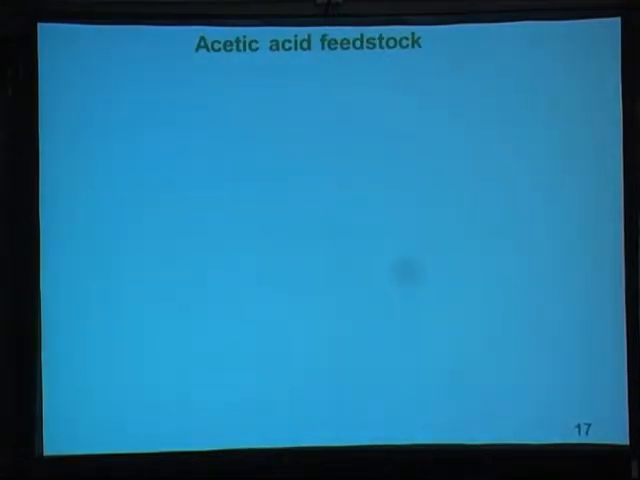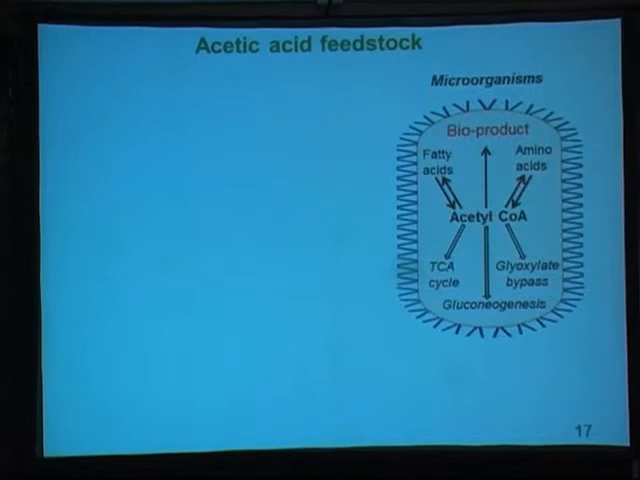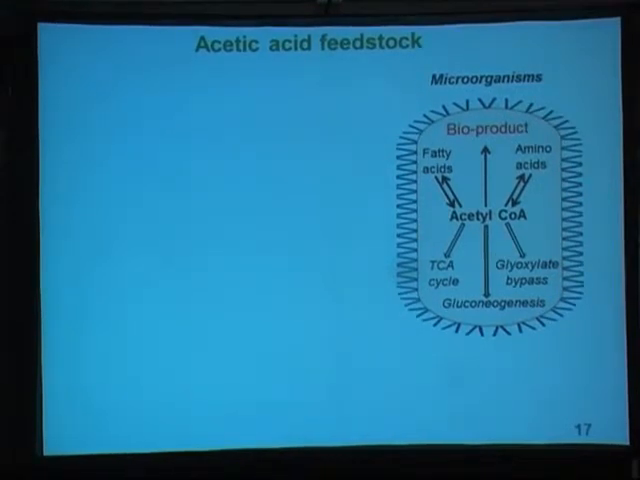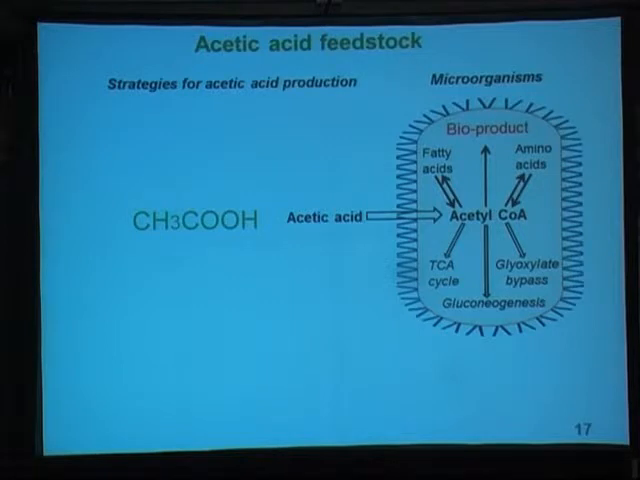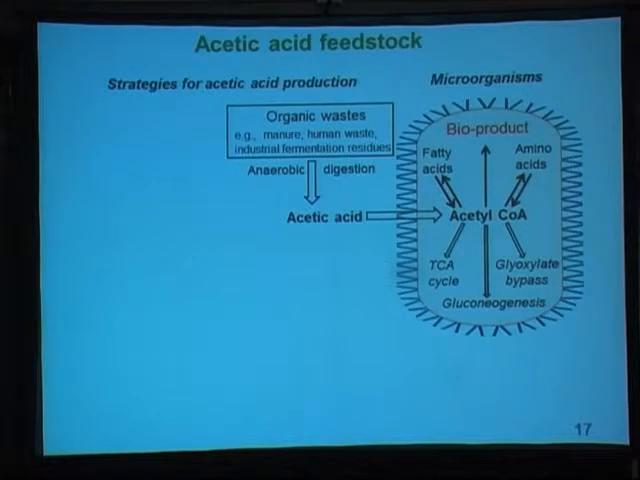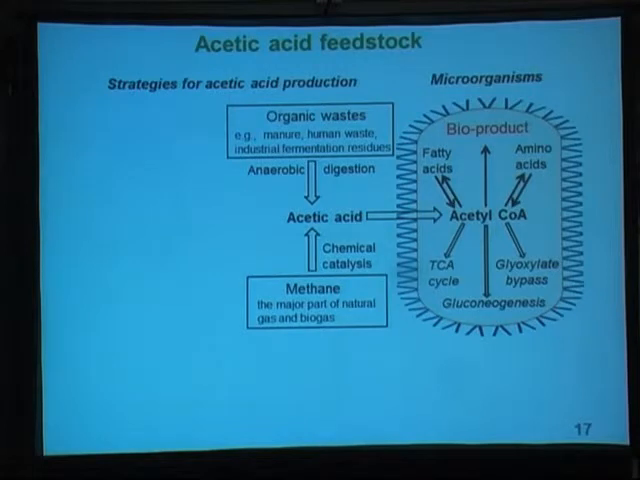Okay, so again, the acetic acid not only comes from fecal waste. We did some literature search. If you have microbes that can convert acetic acid to biofuel, you can get acetic acid not only from fecal waste, but also from organic waste by anaerobic digestion. Also, in the United States, we have a lot of methane, natural gas in Pennsylvania. And this methane can be easily chemically converted to acetic acid. Then you use acetic acid to make the biofuel.